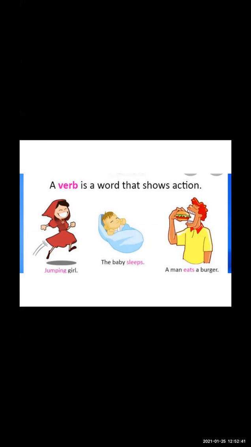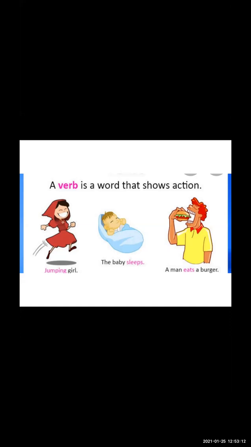Jumping girl, what is she doing? She's jumping. That is her action, so it is a verb. The baby sleeps. What's the baby's action? Sleeping. A man eats a burger. What's the man's action? Eating. So this is the verb. All the action words are called verbs.